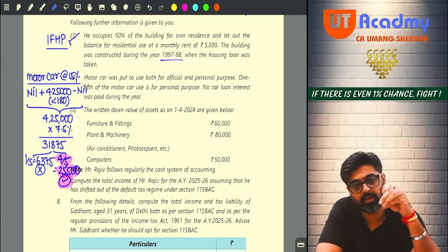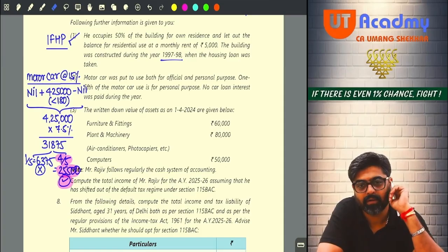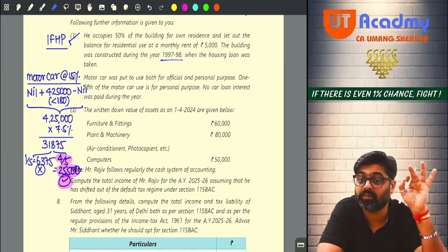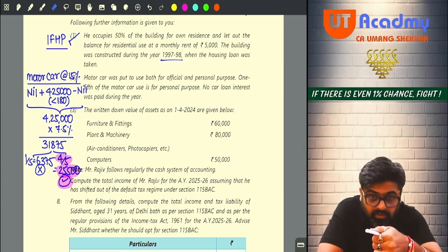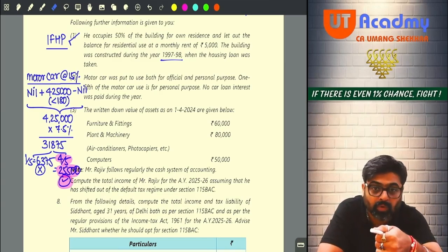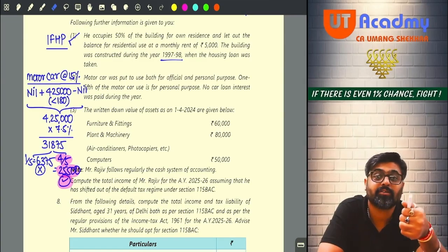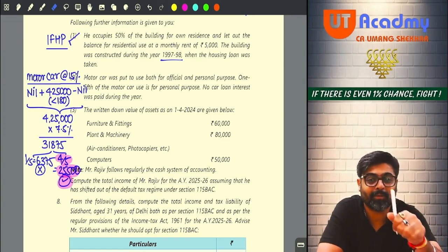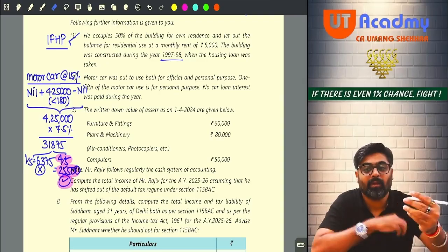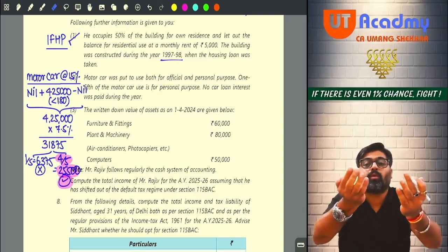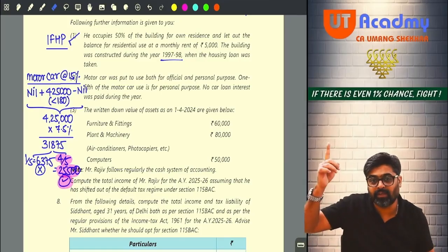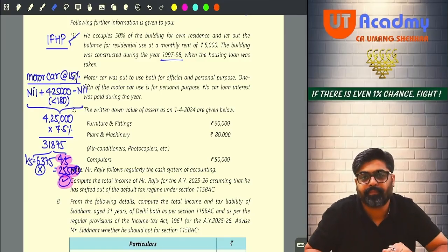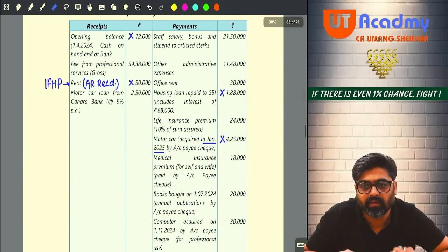Definitely this year the motor car is purchased by taking a loan, because they are saying that no motor car loan interest is paid in this year, meaning that you have taken a motor car loan also. Motor car loan taken means receipt. Can you see the receipt side? Go to your receipt side. Can you see motor car loan 2,50,000?